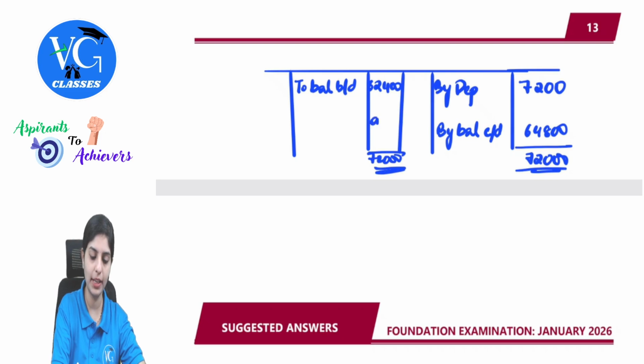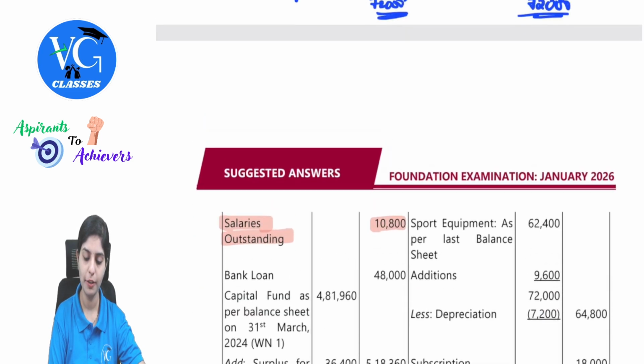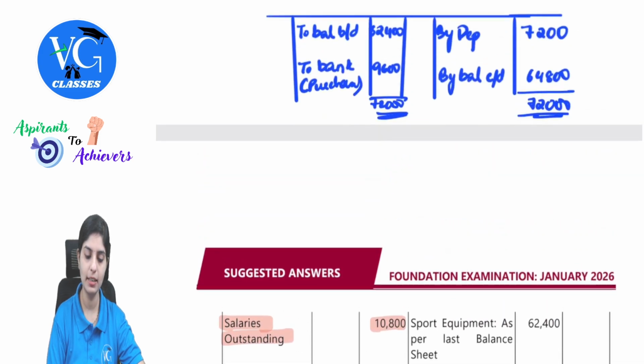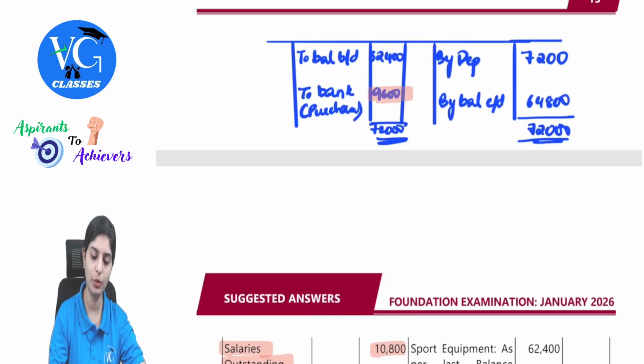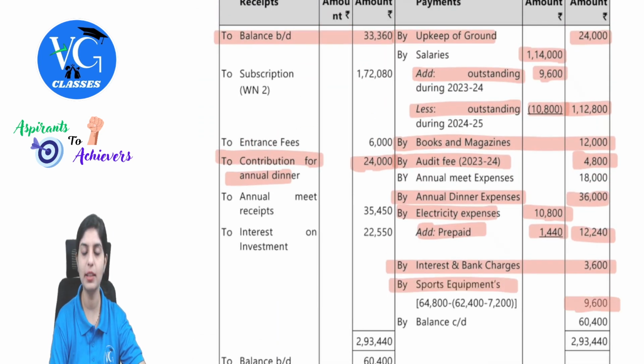So this will be 9,600, which is written as to bank, showing purchase of additional sports equipment, which should appear on your payment side. So if you observe, on the payment side, 9,600 will be your addition. See, buy sports equipment 9,600.